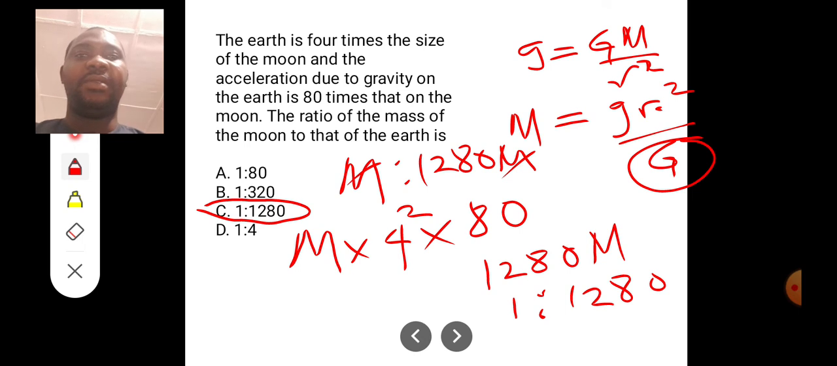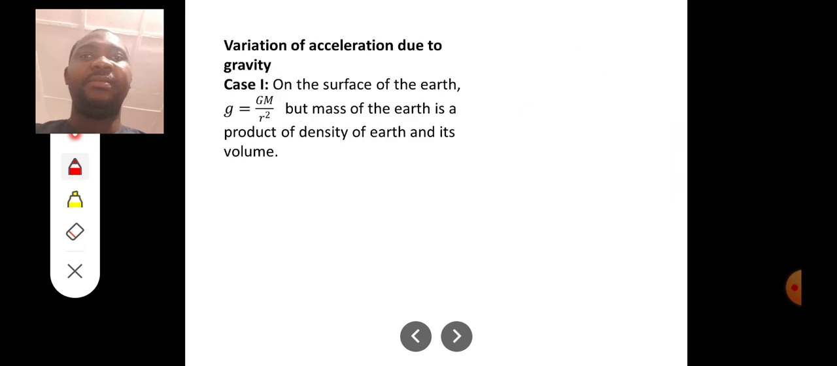Okay, so let's see a variation of acceleration due to gravity. Remember, I told you that there are different factors that affect acceleration due to gravity. It's not the same, even on Earth.